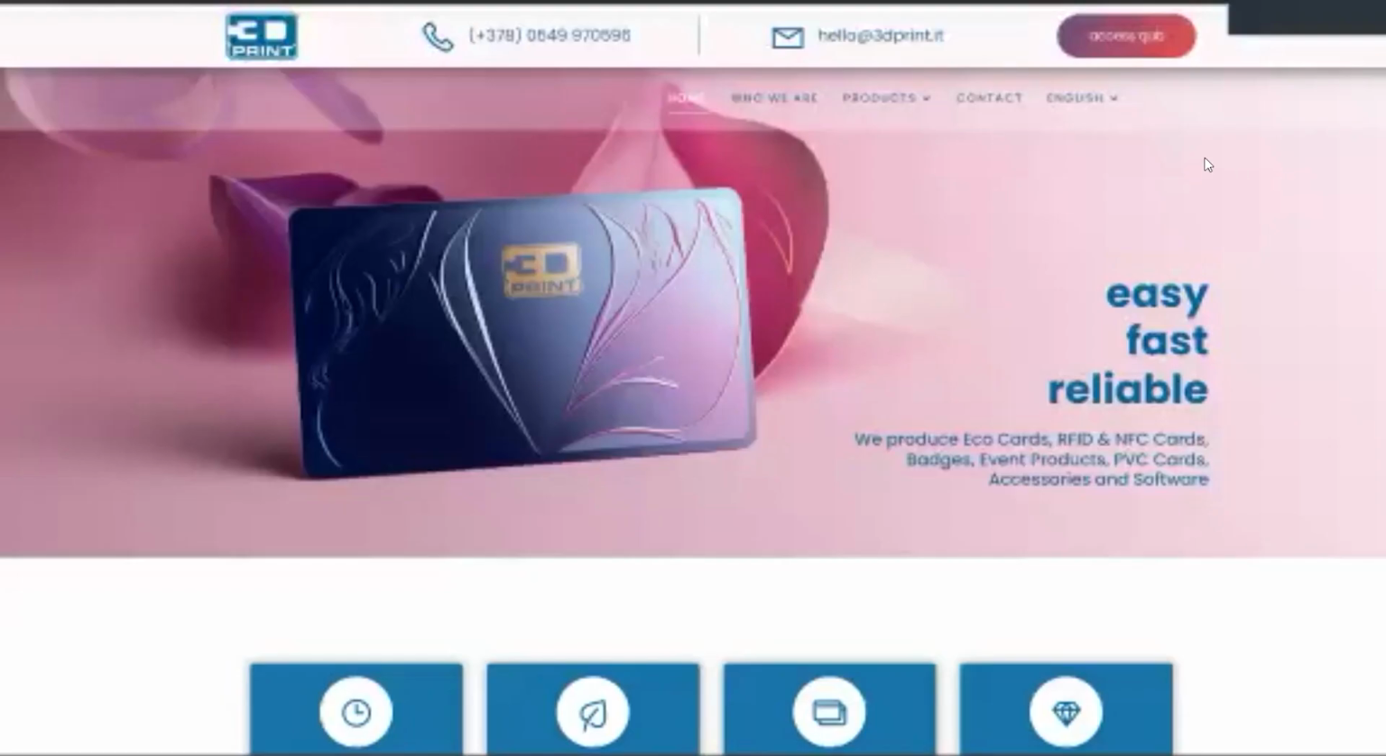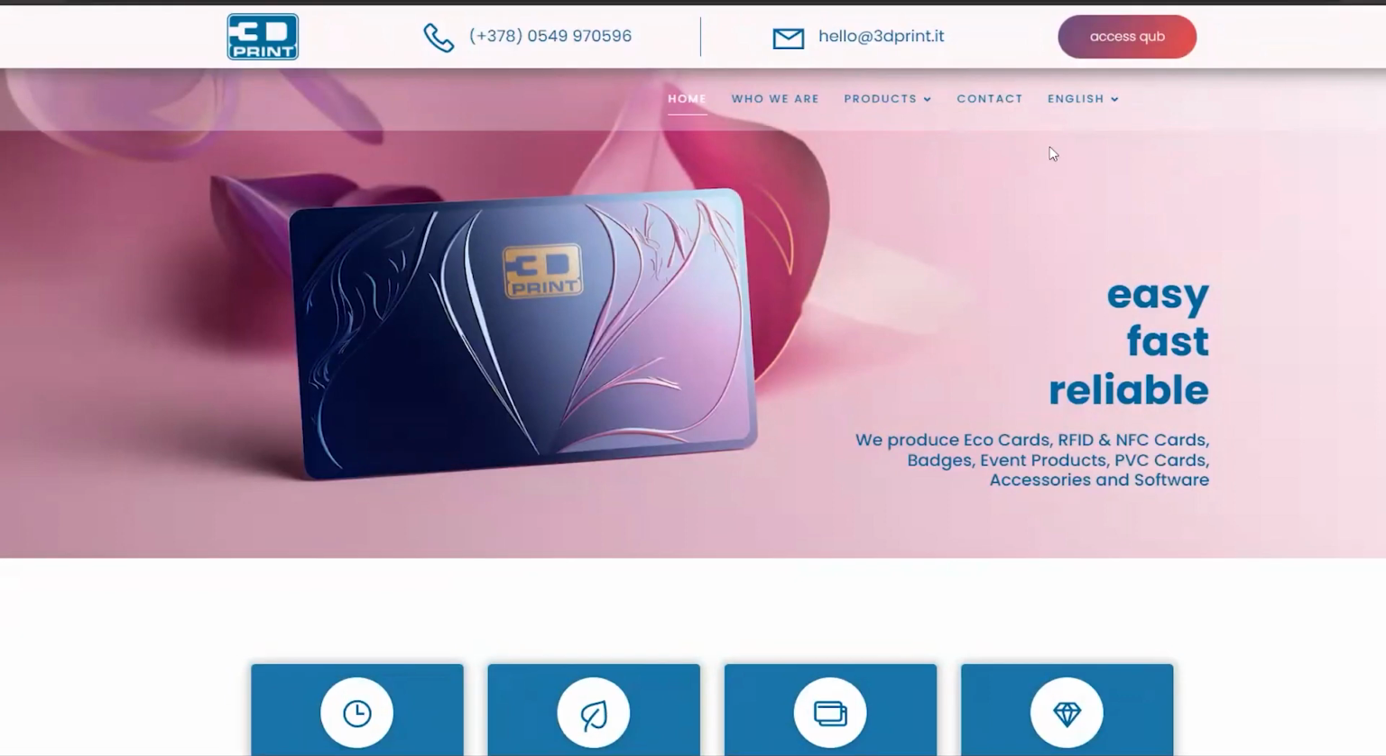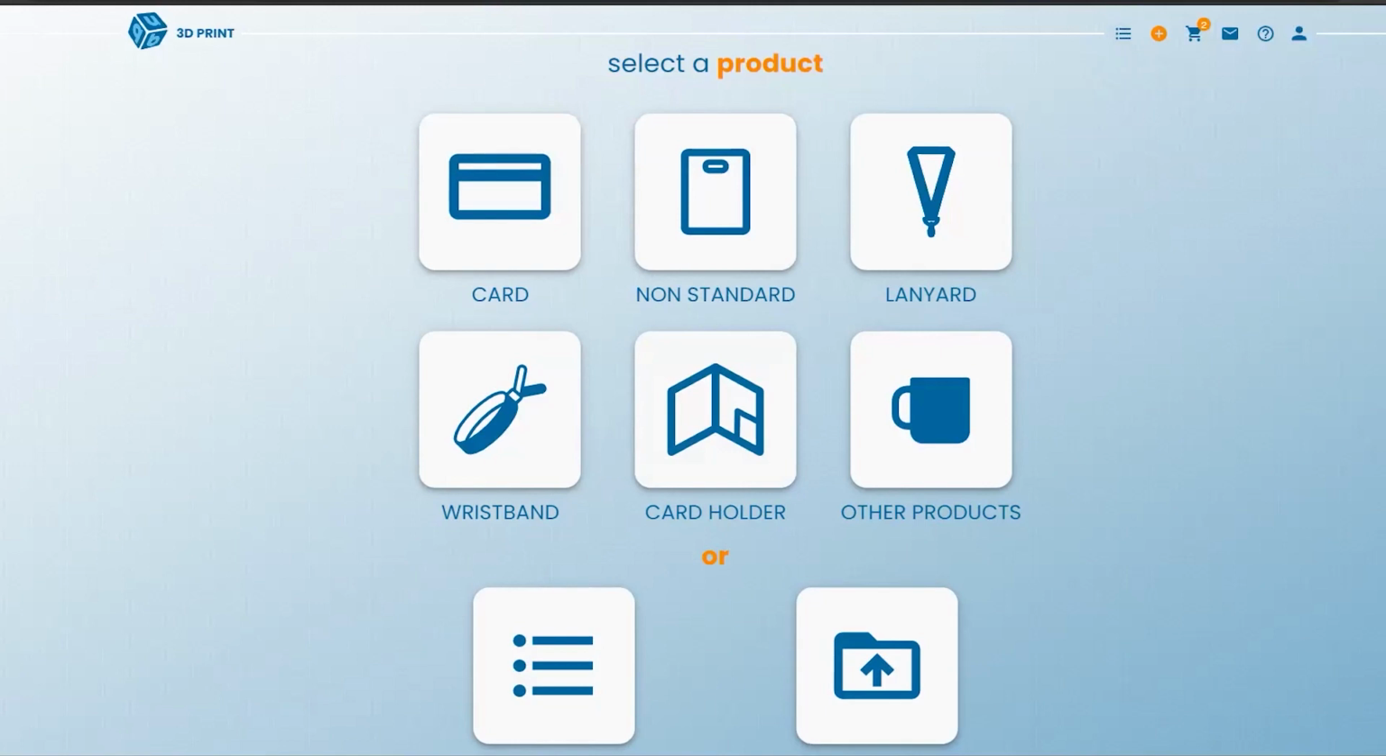So let me share my screen. Okay. You shall see it in all of its beauty. So first things first, you have to go to our website and access QUB with your reserved credentials. We have already provided you with your credentials. You have to click on Access QUB, and this is QUB. This is QUB's home page.